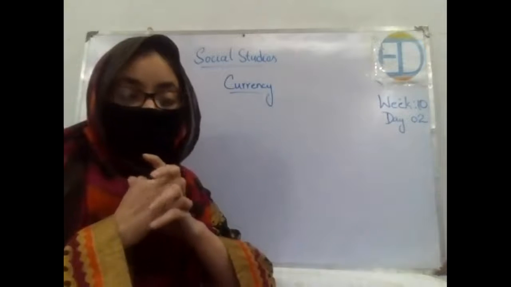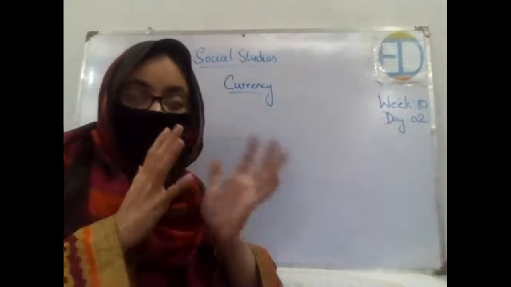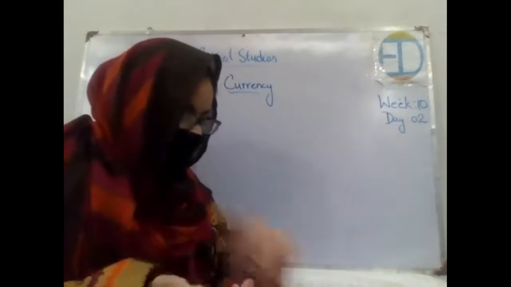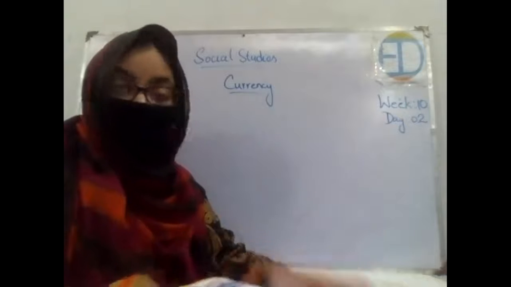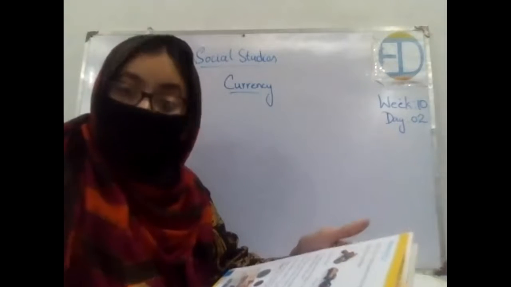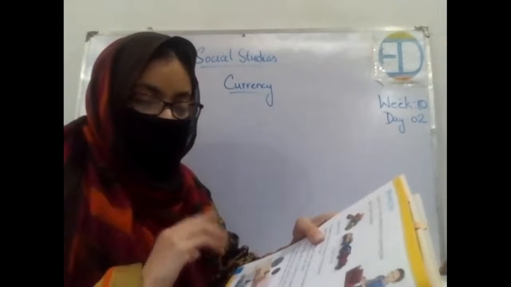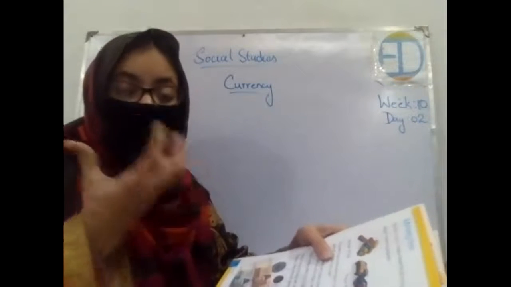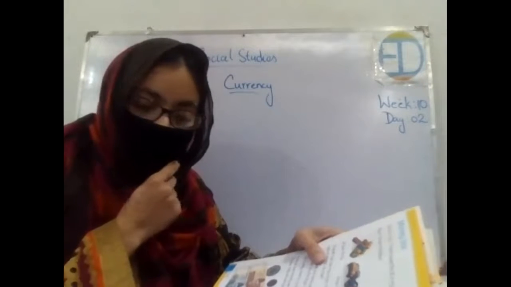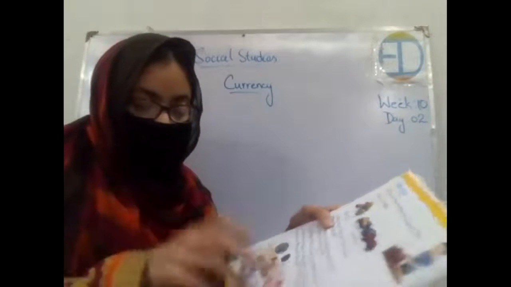All of these notes are part of the Pakistani currency, which we can use in Pakistan and for all our exchange purposes. Okay, so in your book, let's see what is written related to currency. It says that the money used in a country is called its currency, right? Here is the money we use in our country, and our money is called rupee, so the name of the currency of Pakistan is rupee. And we should give some of our money to poor people. This is very, very important.